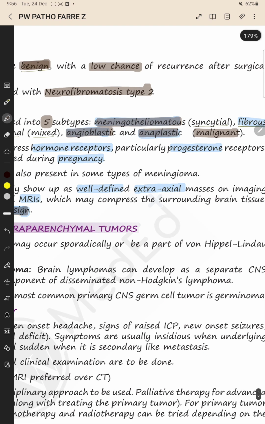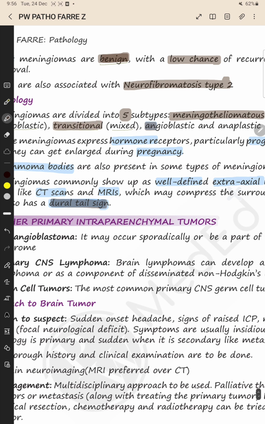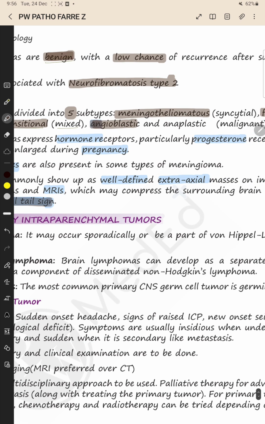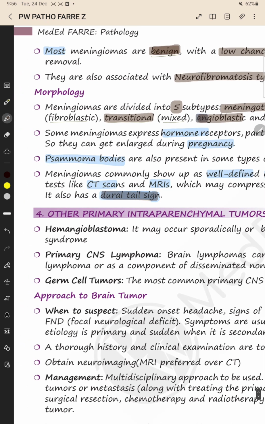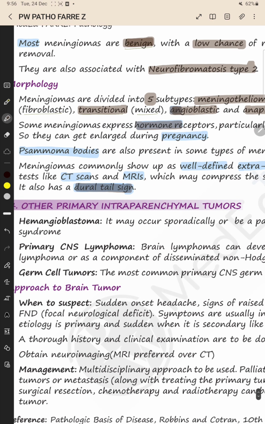So there are 5 subtypes of meningioma: meningiothelioma, fibrous or fibroblastic, transitional or mixed, angioblastic, and anaplastic, which is malignant in nature. Then some meningiomas express hormone receptors, particularly the progesterone receptors. So these meningiomas can get enlarged during pregnancy.